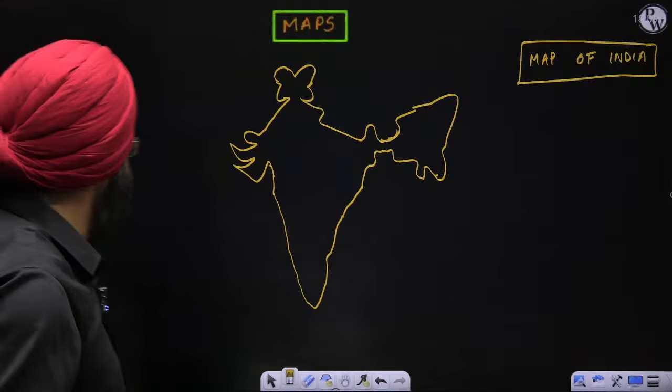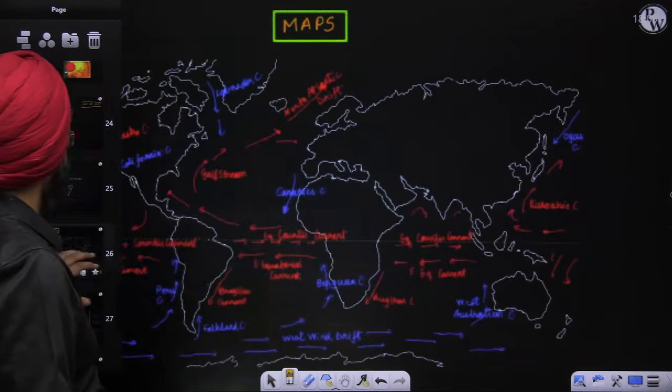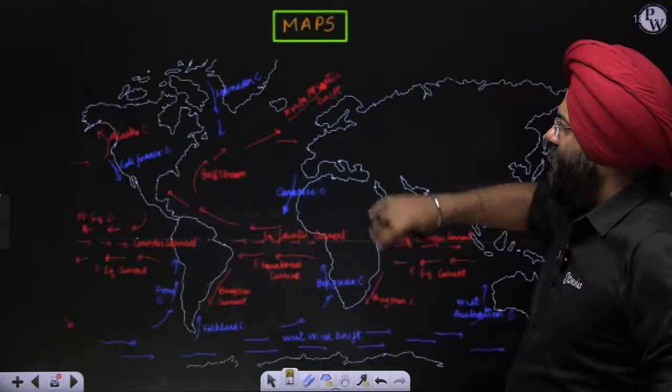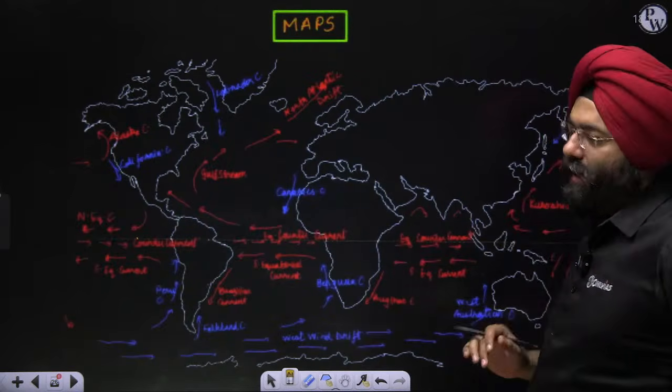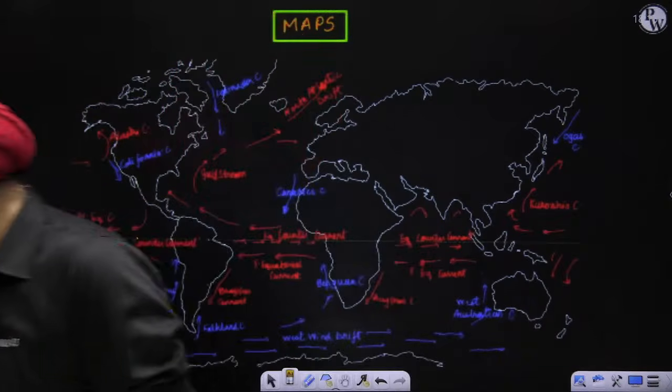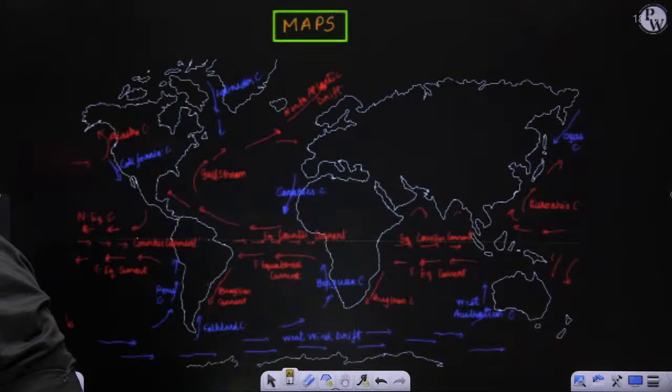Okay. Later on, when we will be doing the world maps also, this is a map that I had drawn by hand only. We'll be discussing it. This is basically a representation of the currents, warm currents and the cold currents. Everything will be discussed in the class only. We will be drawing these maps, these diagrams, everything will be done in the class so that you are able to do them and understand them well. Clear? Any problem here? Quickly tell me.